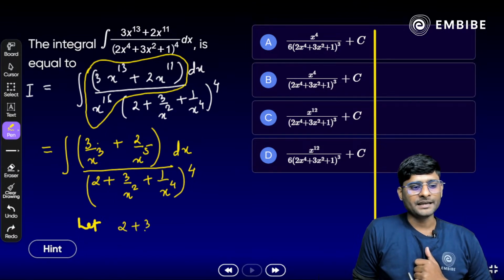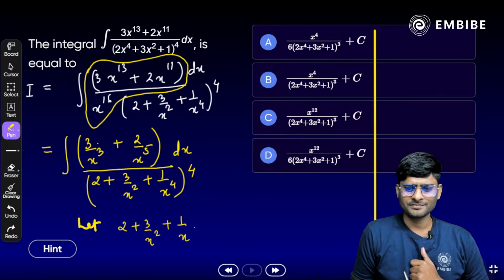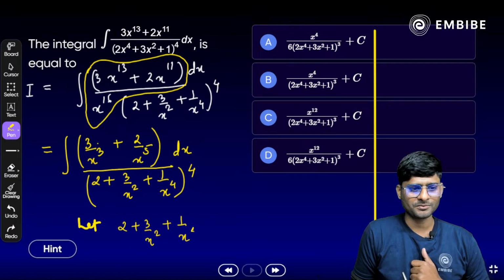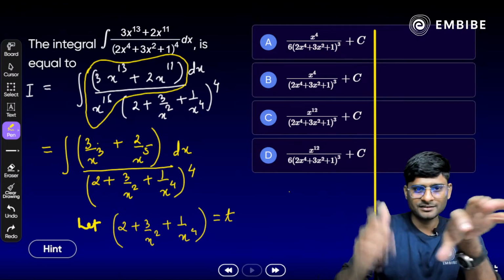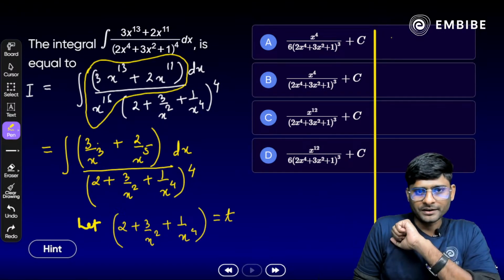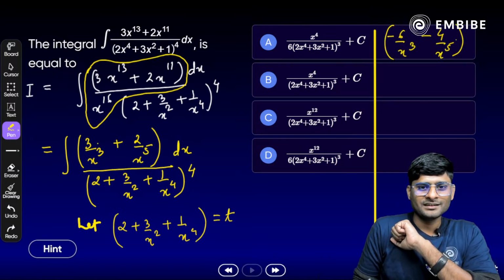2 plus 3 by x square plus 1 by x raised to the power 4 is equal to t here. Now, differentiate. We need to differentiate here. So, 2 as it is 0 here, what we get here? Minus 6 by x cube and then minus 4 by x raised to the power 5 dx is equal to dt.